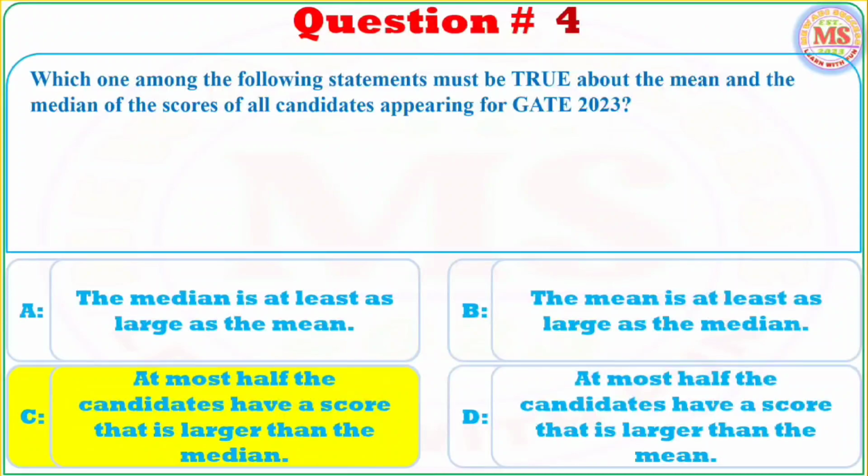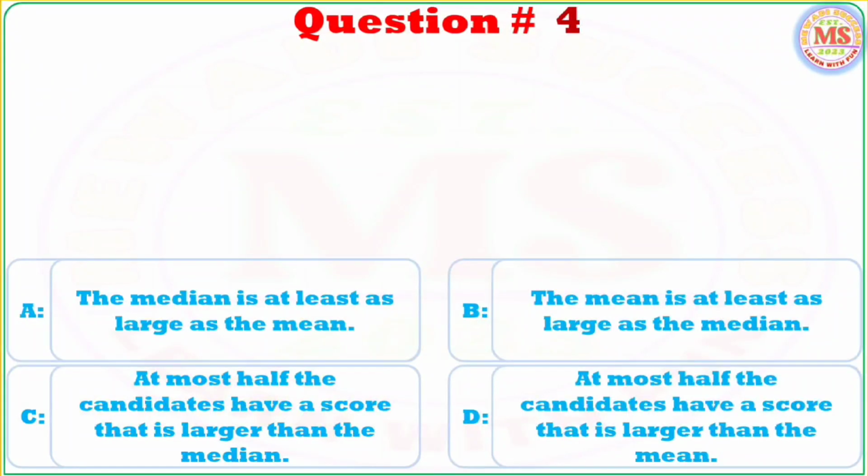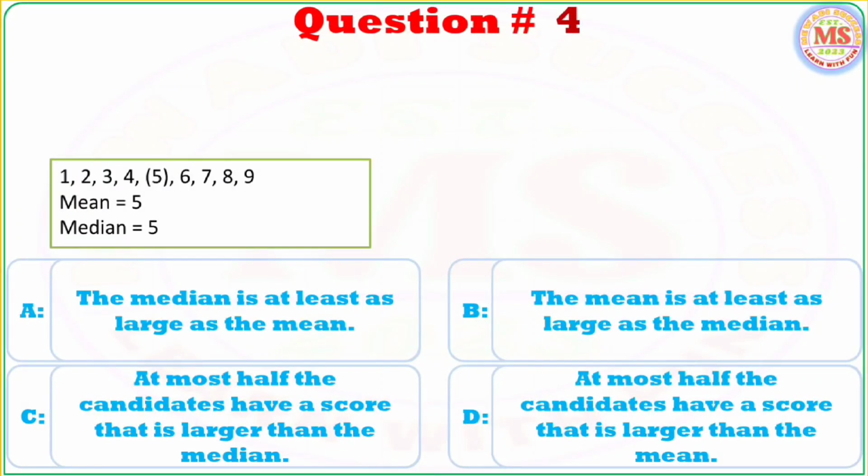The right option is option C. At most half the candidates have a score that is larger than the median. For example, if we have symmetric scores like 1, 2, 3, 4, 5, 6, 7, 8 and 9 of 9 candidates, then the median is the middle number, which is equal to 5, and the mean is the average of these scores, which is equal to 5. In this case, option A and option B will be right.